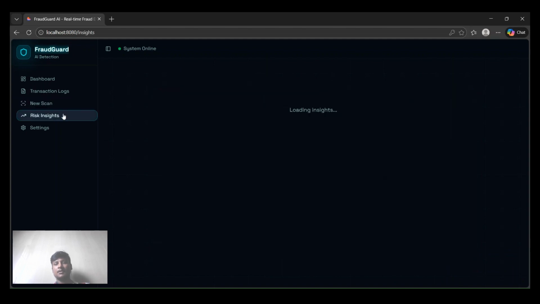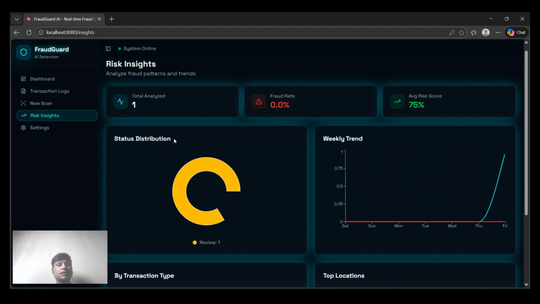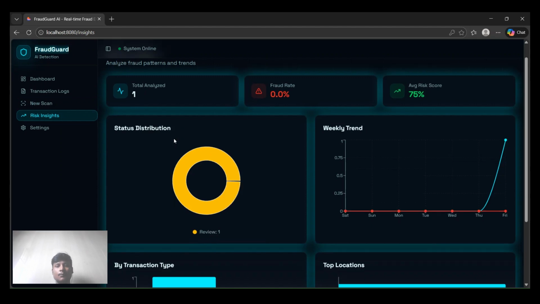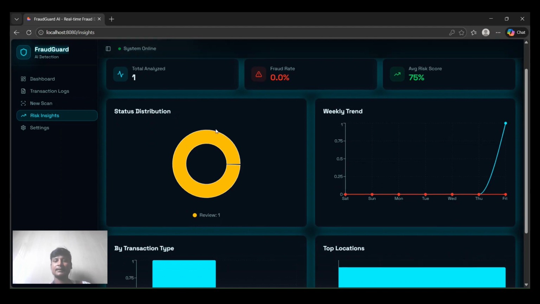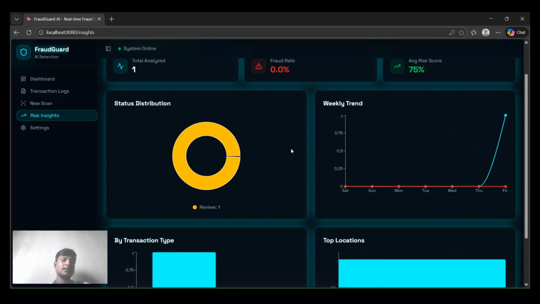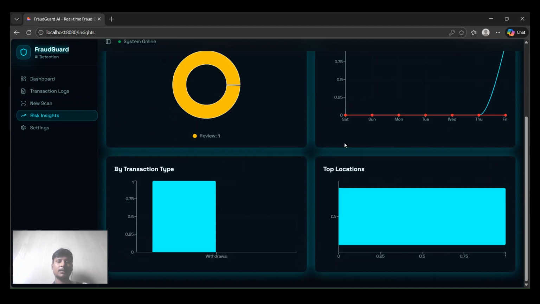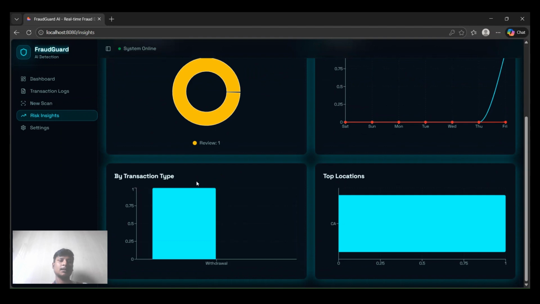The system also provides risk insights, helping users understand why a risk is flagged and what factors increase the risk score. This improves transparency and trust in decisions. It also shows transaction types and locations where the transactions have been done.